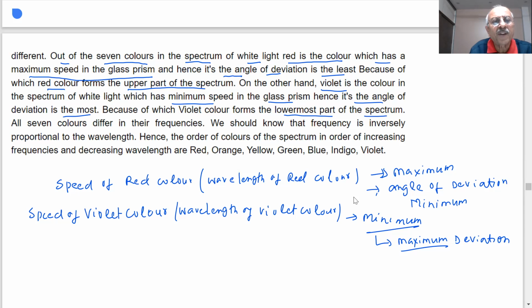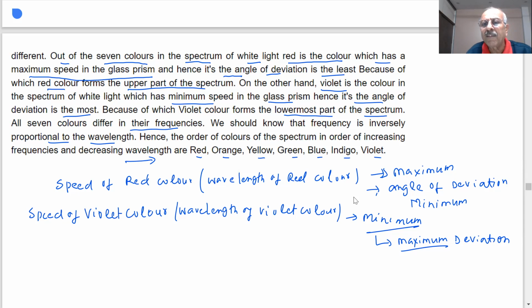All 7 colors differ in their frequencies. We should know that frequency is inversely proportional to wavelength, hence the order of colors is red, orange, yellow, green, blue, indigo, violet, as we discussed now, to remember. So, of decreasing wavelengths. Wavelengths are decreasing from this.